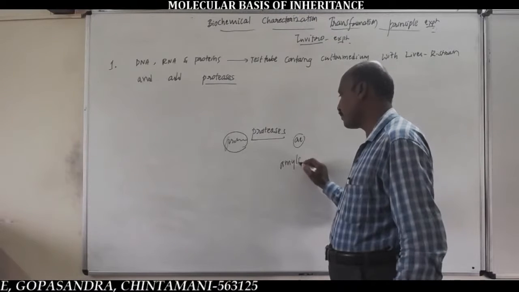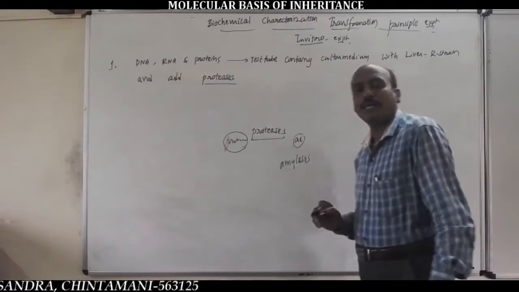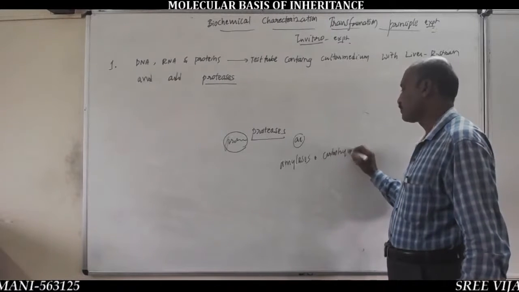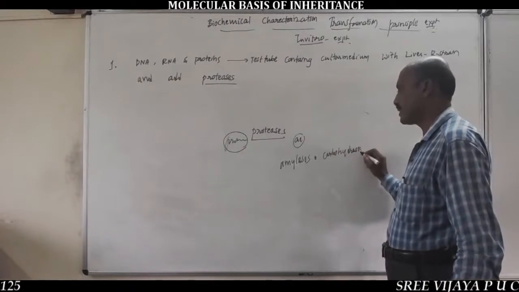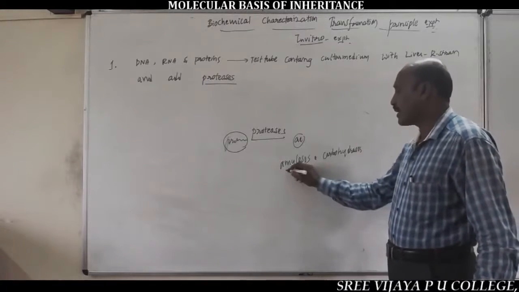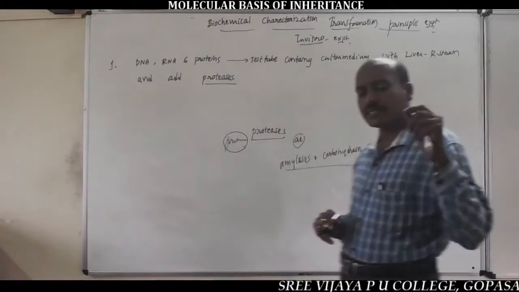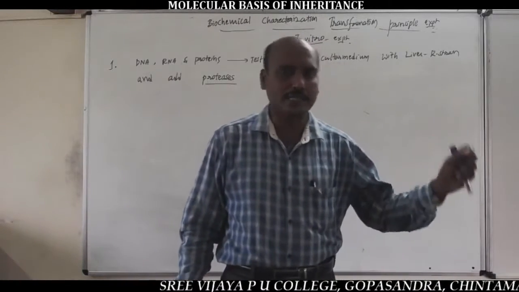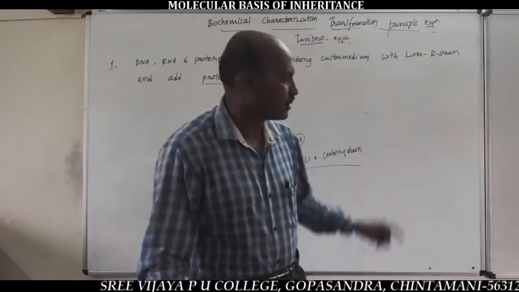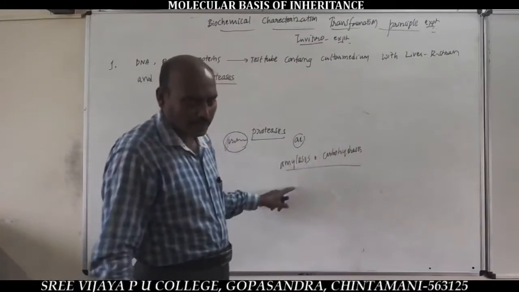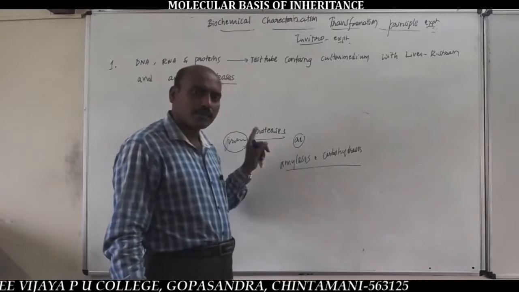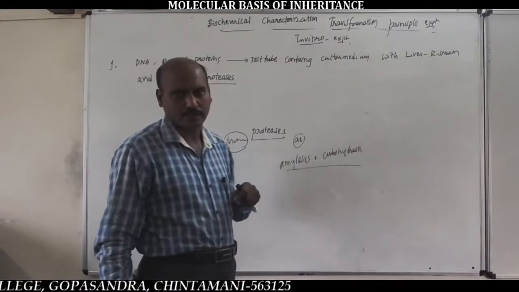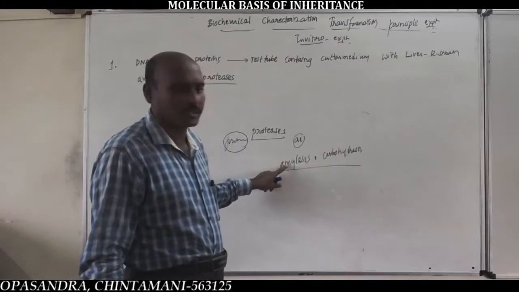Amylases are the second type of digestive enzymes. Amylases are the enzymes which digest the carbohydrates, or carbohydrases.